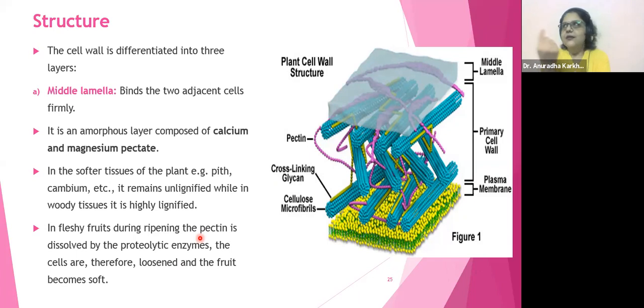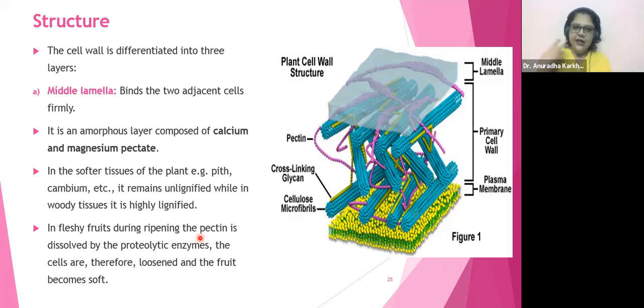Even in French beans sometimes this happens, farsi or farasbi as we call it. In Hindi we call it farsi and in Marathi we call it farasbi. In the local language we call it French beans, right? So in these vegetables, sometimes you get that fibrous feeling. It is because of the deposition of this lignin.